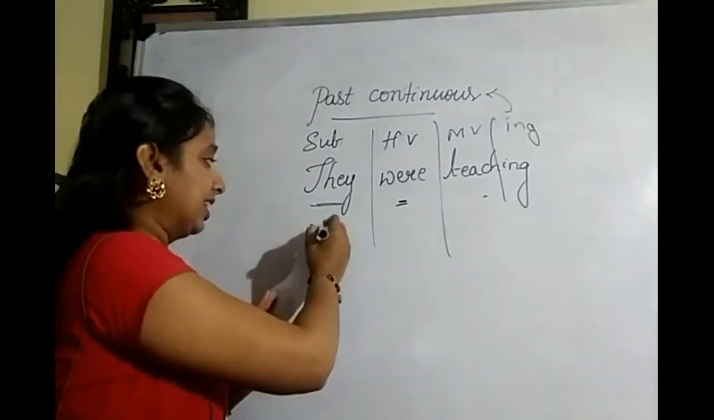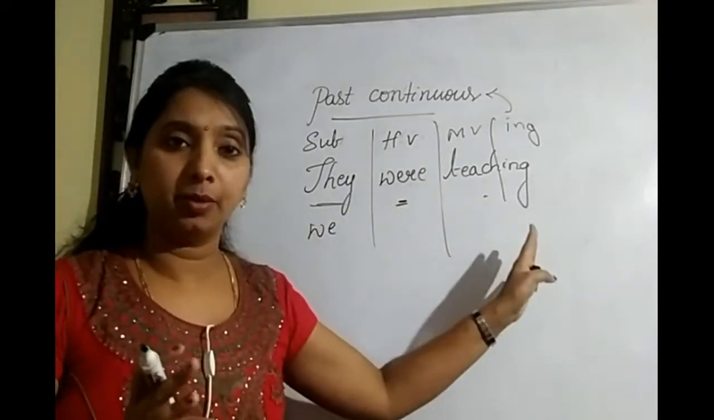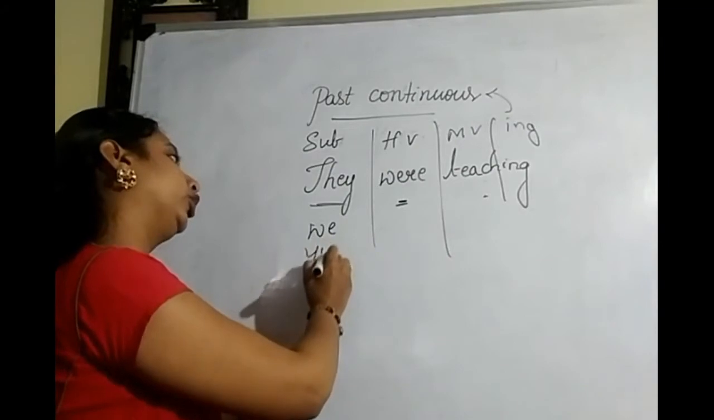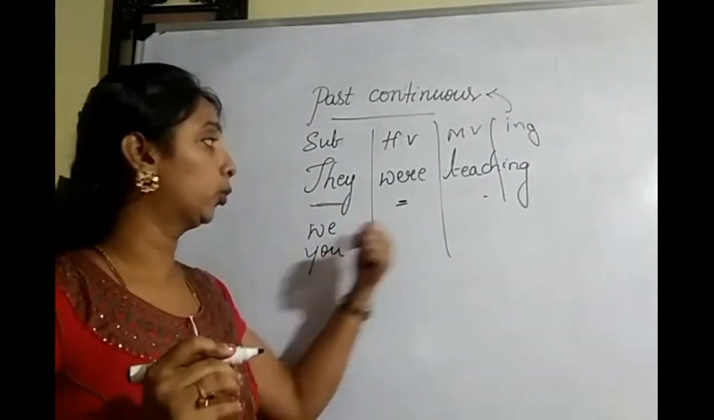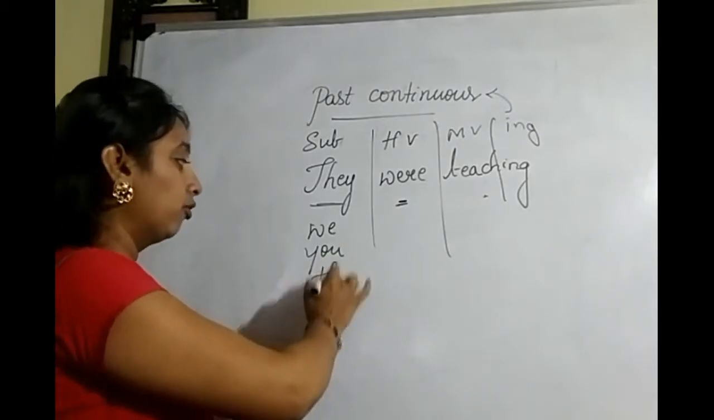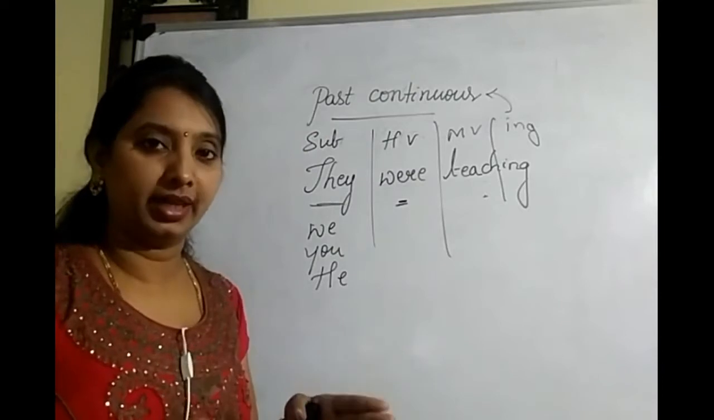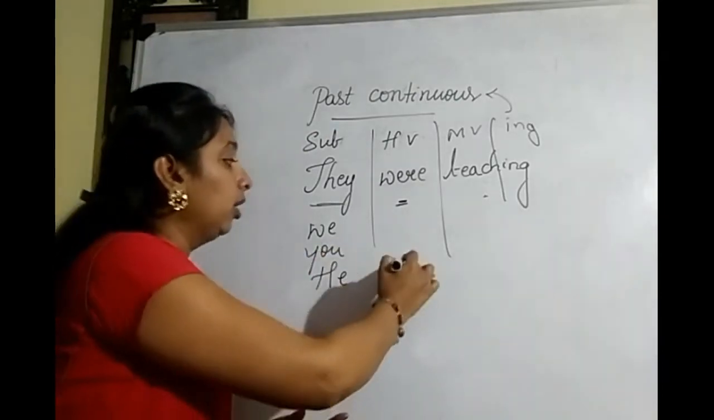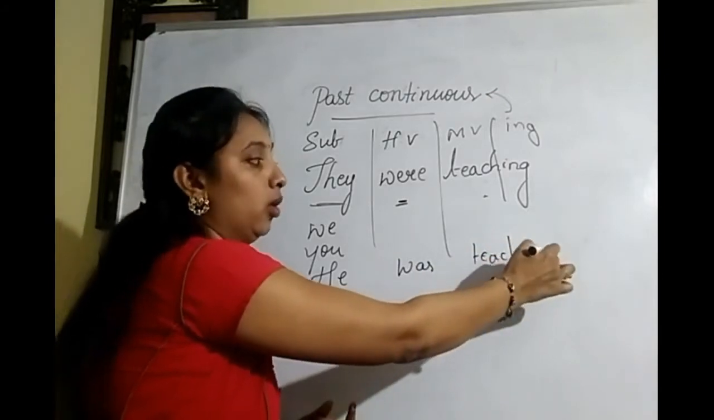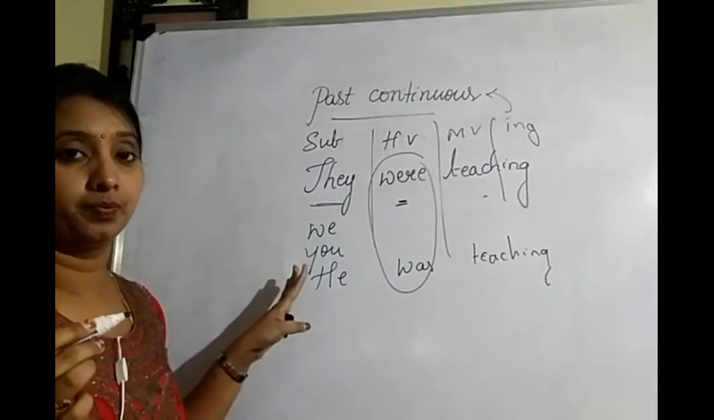Now, if I say "we", can I make the same sentence? We were teaching. Can I make it? Definitely we can make it. If I go for "you", you were teaching. Yes, that is correct. If I go for "he", can I make "he were teaching"? No, we cannot make that. Then what can we do? He was teaching. Then we need to understand which be forms are used with which pronouns.